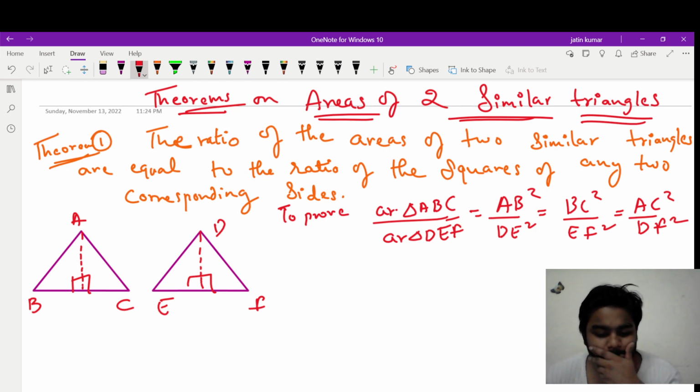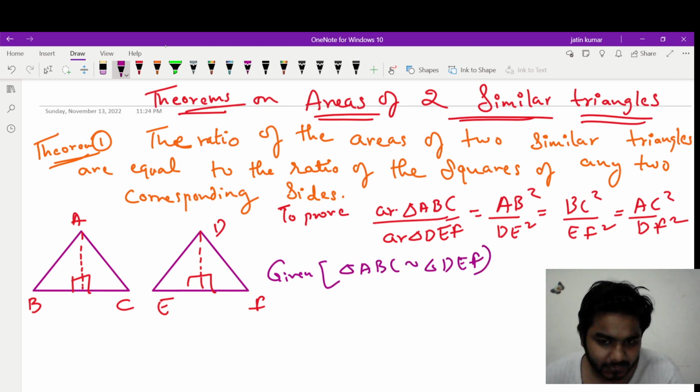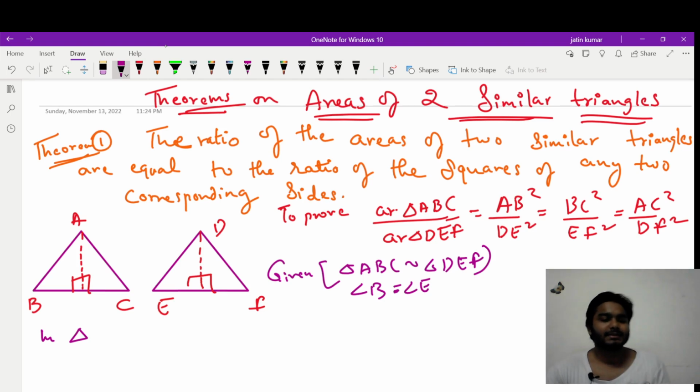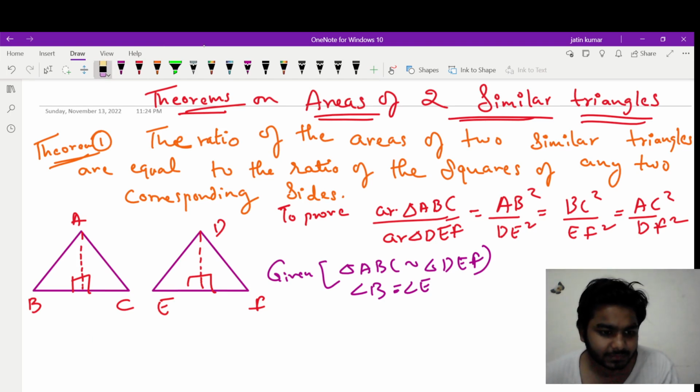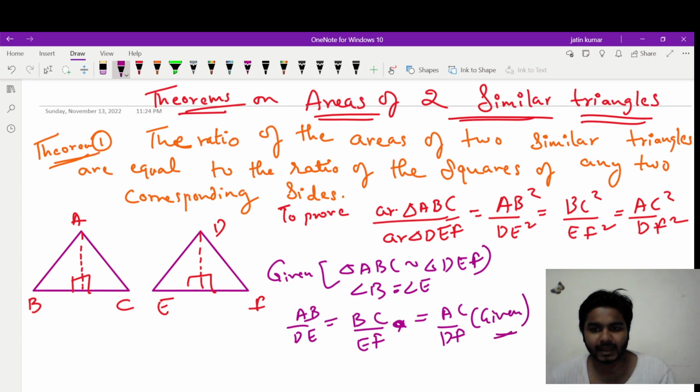Let's prove the similarity in the left triangle. First write the given. Given that triangle ABC is similar to triangle DEF. This is what is given to us. It means that angle B is equal to angle E, right? Let's also write the ratio of the sides: AB upon DE is equal to BC upon EF is equal to AC upon DF. That is also given to us because both the triangles are similar. It is written in the first line itself: the areas of two similar triangles. It means similarity is given to us.